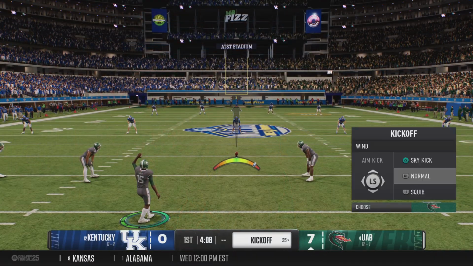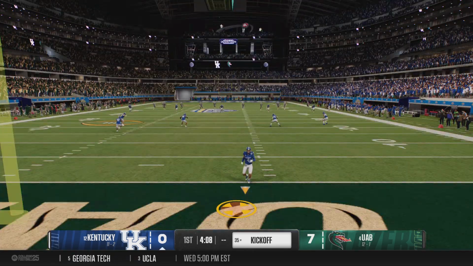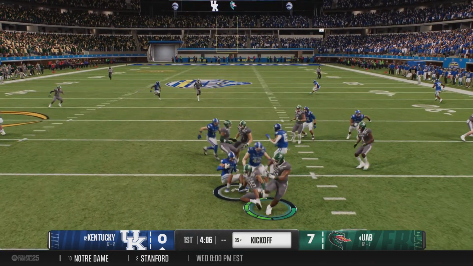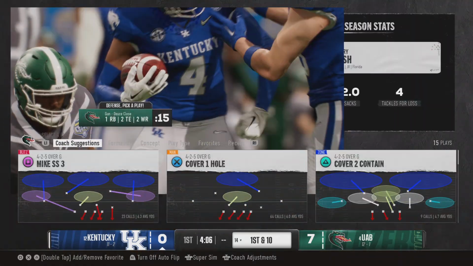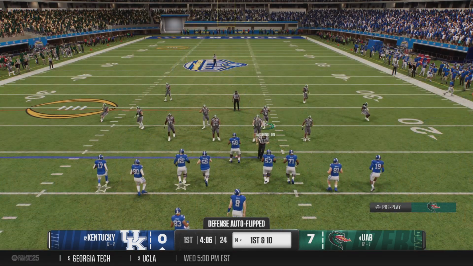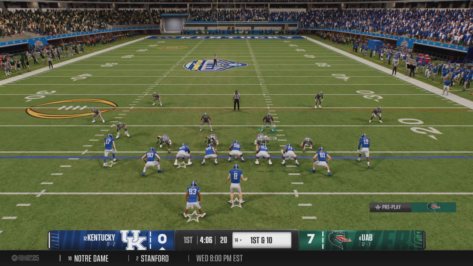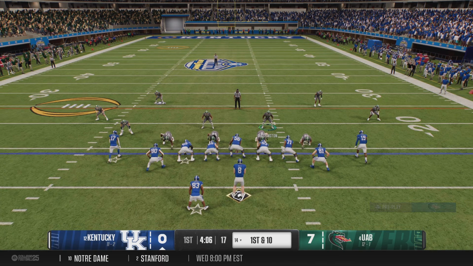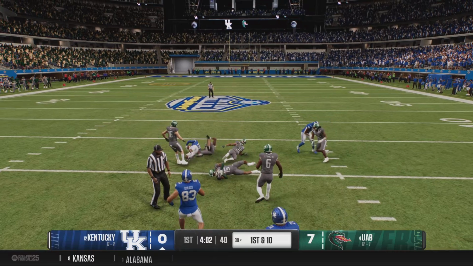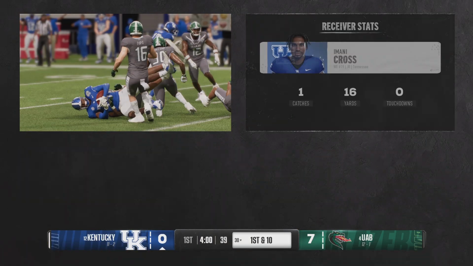Here's the kickoff team now, set to boot this one away. He's going to bring it out of the end zone from a couple yards deep. Tackled at the 14. Not very good field position to start here. And here comes the Kentucky offense back out there. They're coming off a 3-and-out, looking to produce a positive drive here. On first down, it's play action. Lets it go quickly. Grab down the middle. It's Cross. They bring him down, but he reaches the 30-yard line.